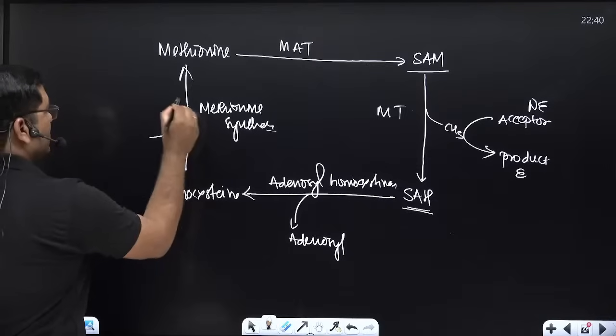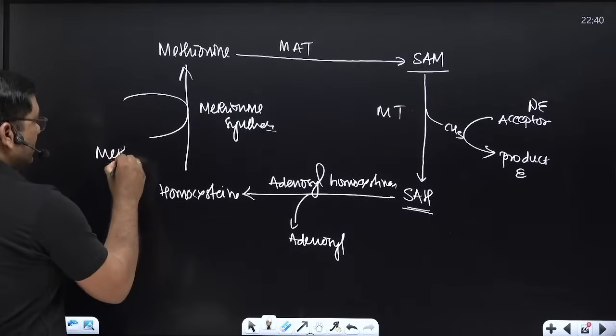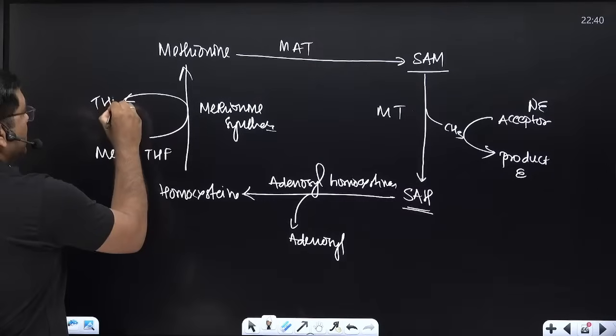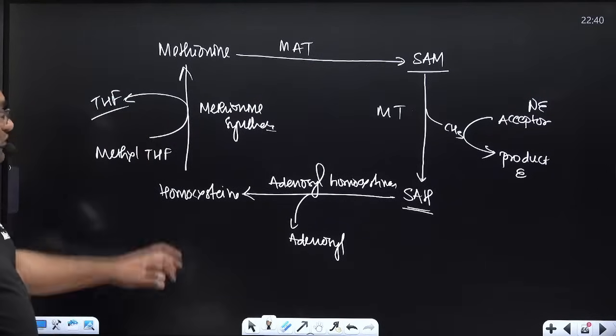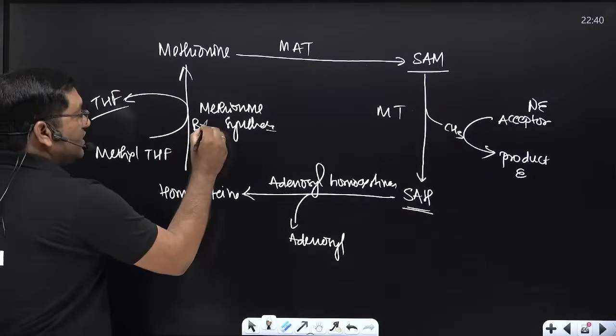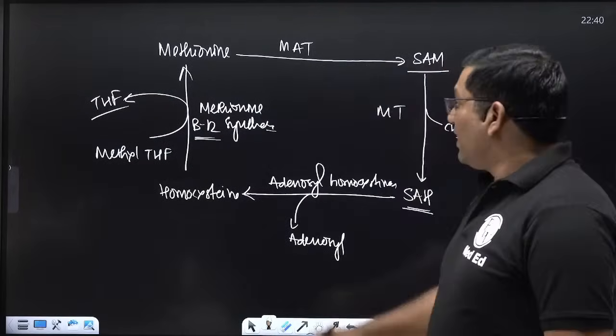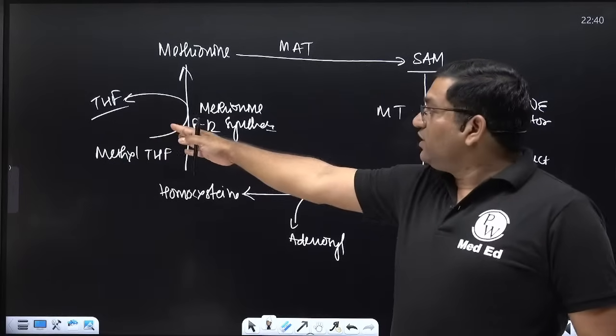For this reaction, methyl tetrahydrofolate is required. Methyl THF is converted into THF, and this is a B12 dependent reaction, and also a folic acid dependent reaction.